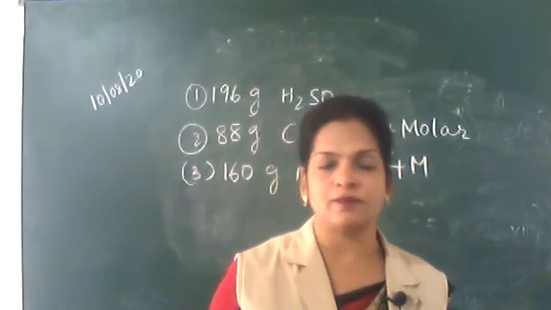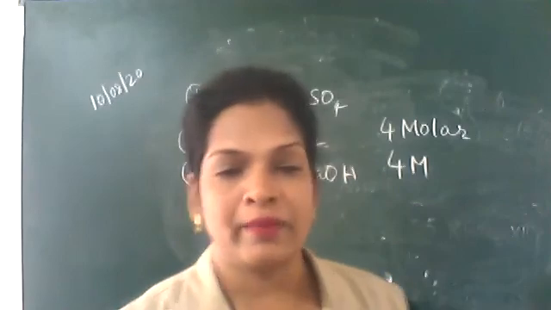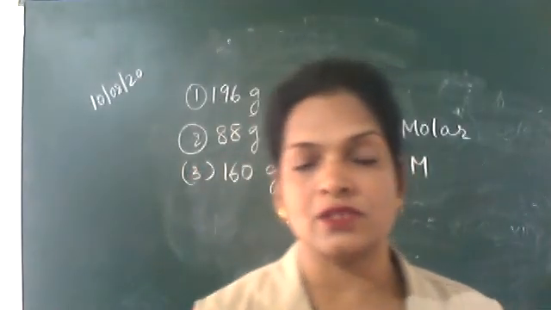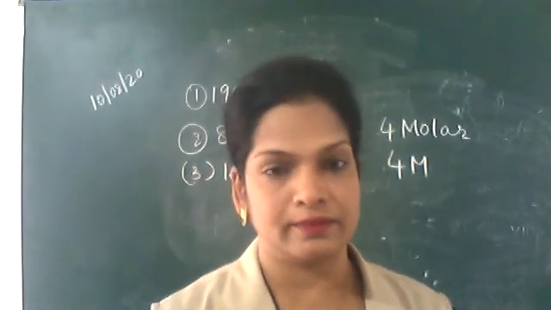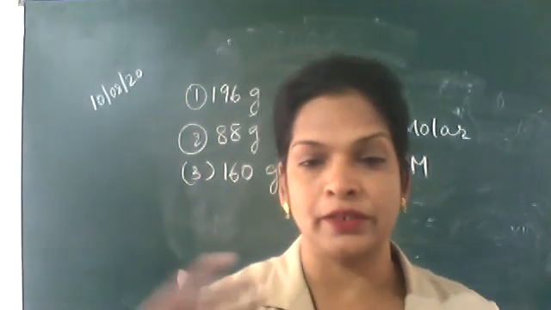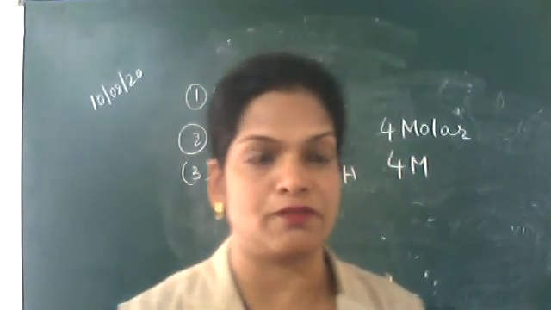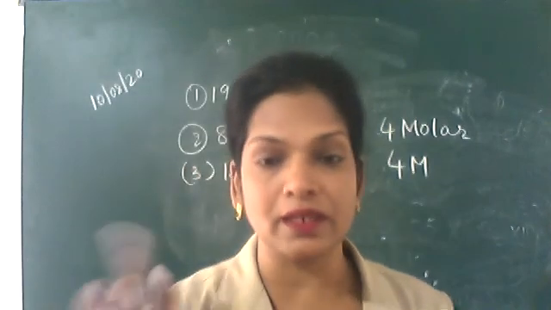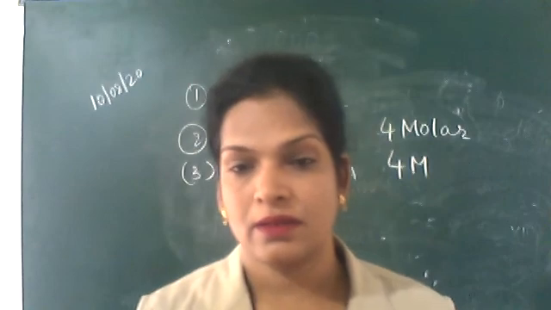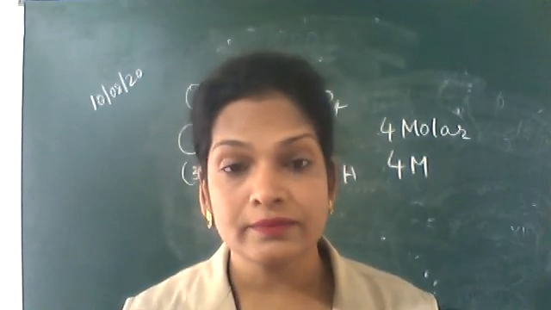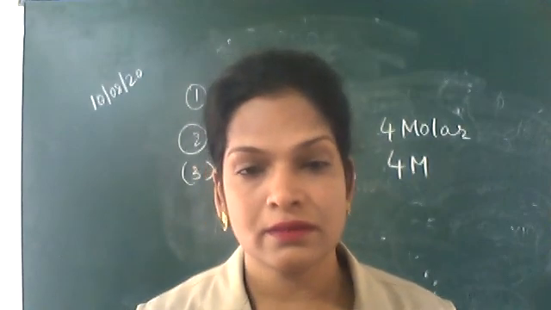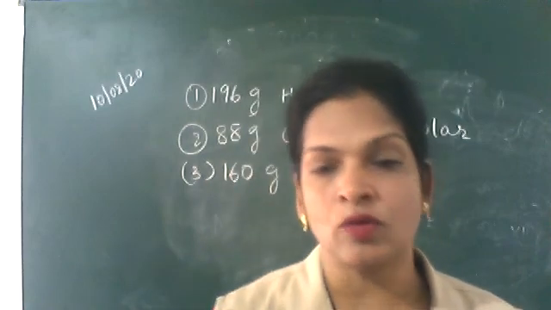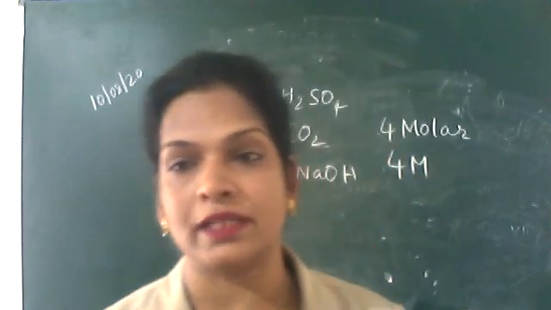Suppose instead of this 160, I'm making the solution, and in that solution only 40 grams I dissolved, uniformly distributed in that solution of 1 liter. Now the solution has only 40 grams of NaOH. How many moles of NaOH are there in that 1 liter solution?